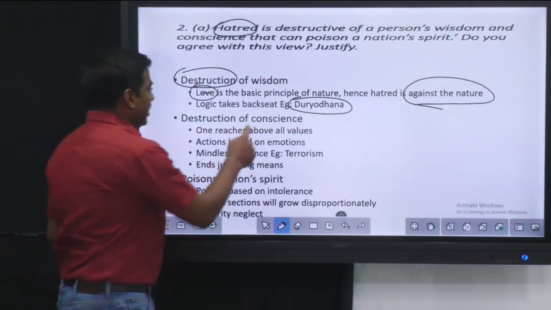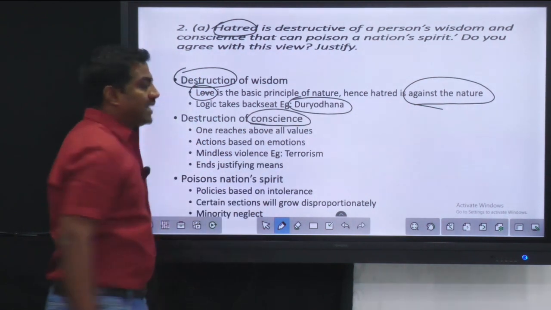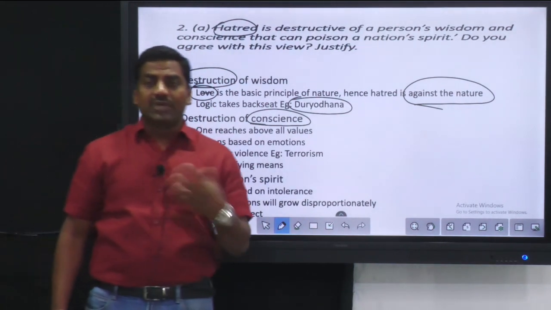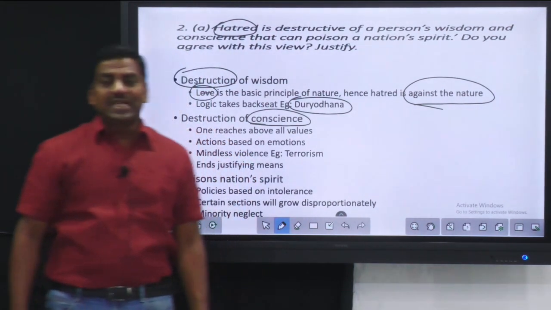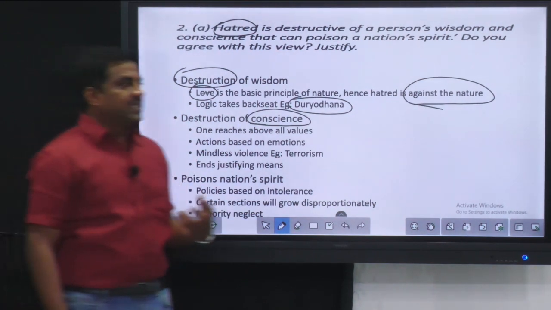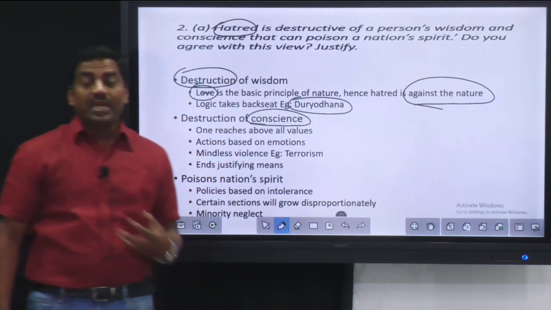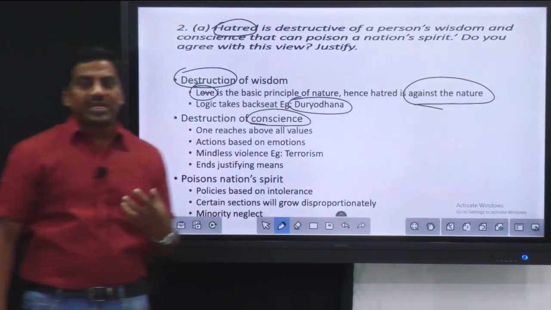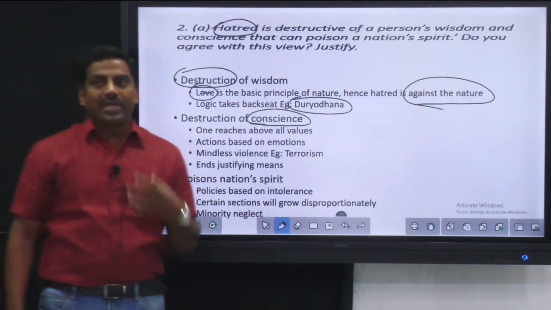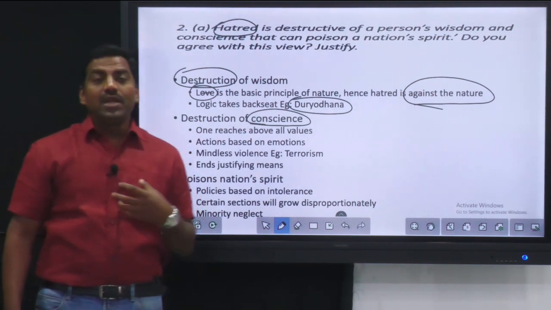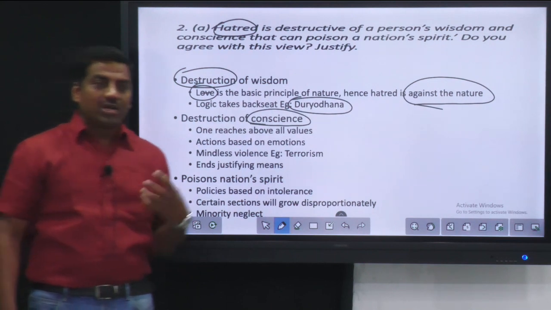Then when it comes to the destruction of conscience, as I talked earlier, the logic will take the backseat and the emotions will come in front. In such cases, if our emotions and our cognitive abilities are not balanced, then definitely we tend to make a lot of wrong decisions. When we make wrong decisions, our conscience will be pricking, because that is the highest court that we have. That is the internal court that we have. It tells about right or wrong.